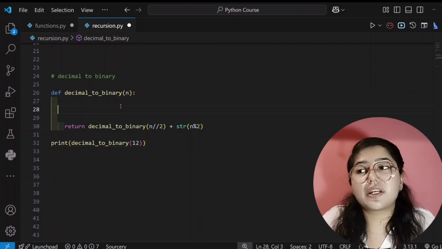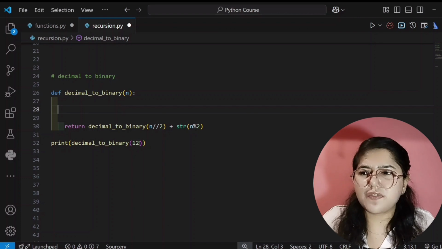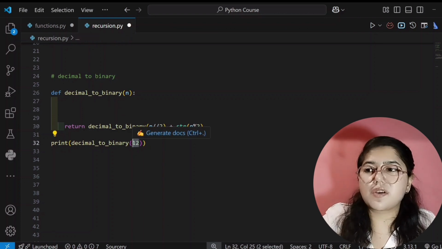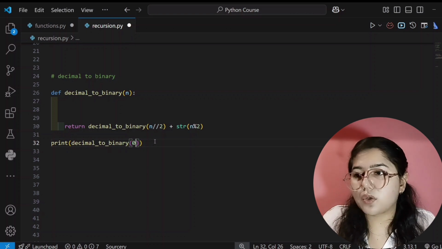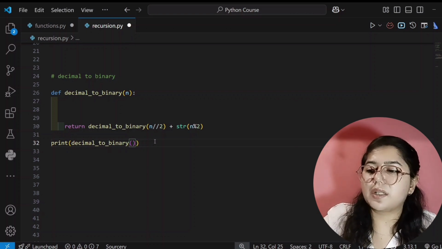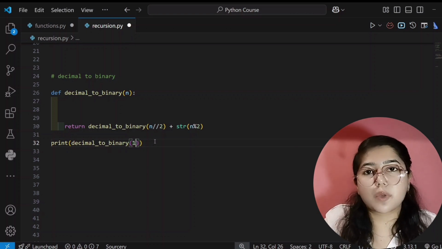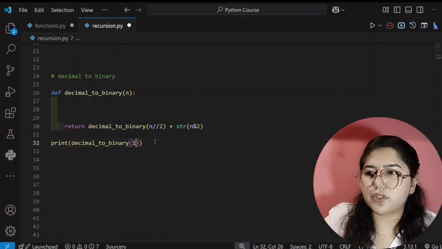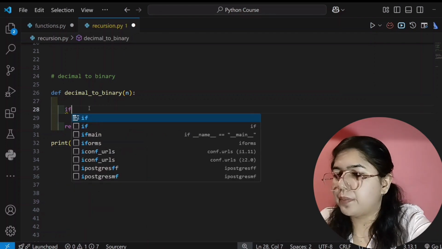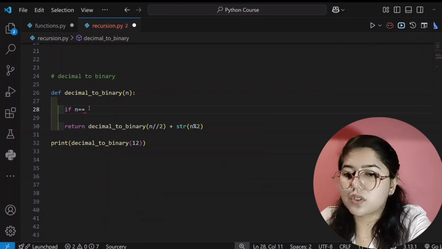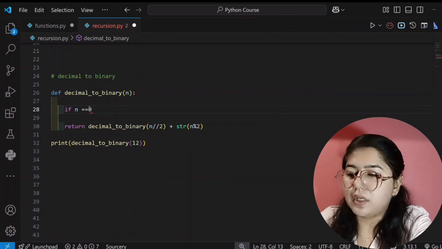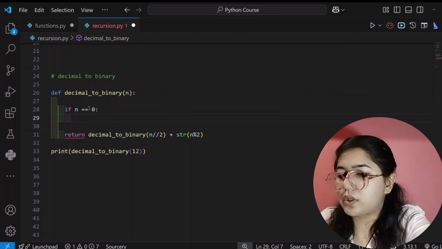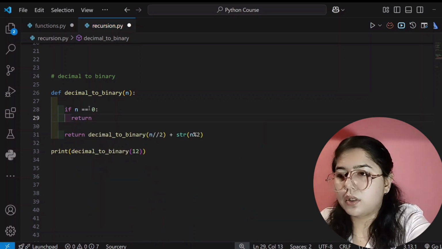And here we will write the condition. What is the condition? If someone writes here 0, if someone tells you to find the binary of 0, then 0's binary is 0 only. And if someone tells you to find the binary for 1, then 1's binary is 1 only. Okay, so we will write that condition. If n is equal to 0, if someone tells you to find the binary of 0, if the n value is 0 while calling this function, then you can return 0 only.